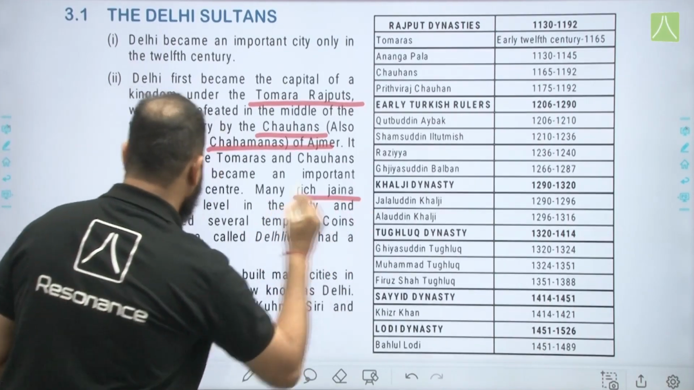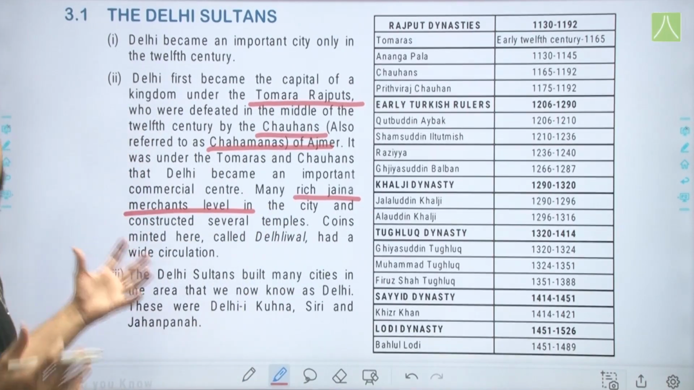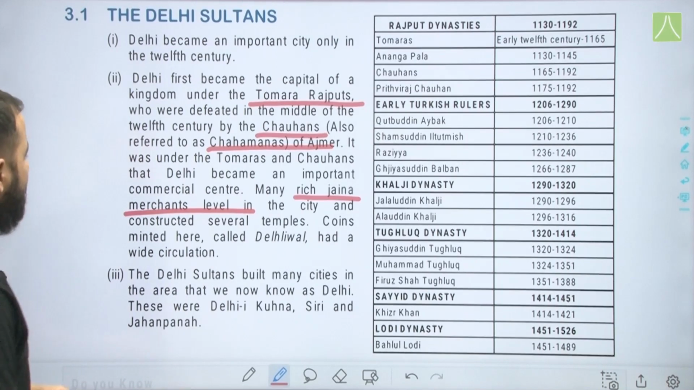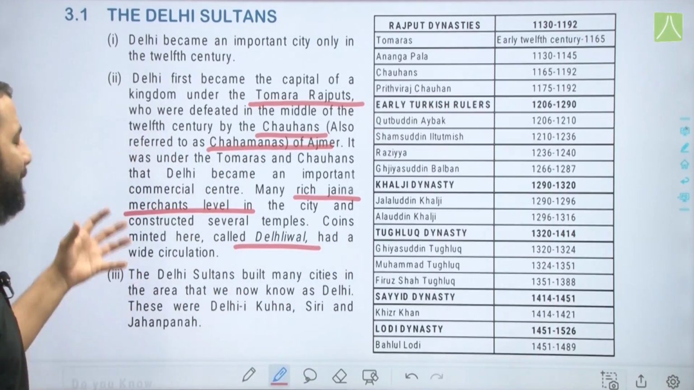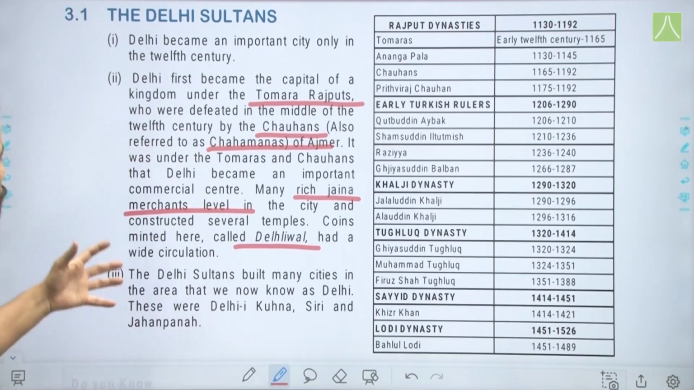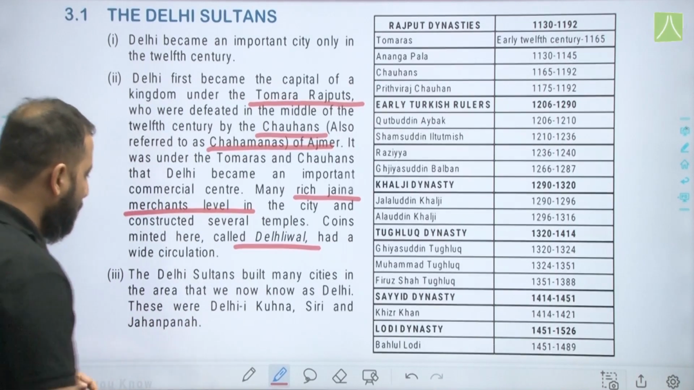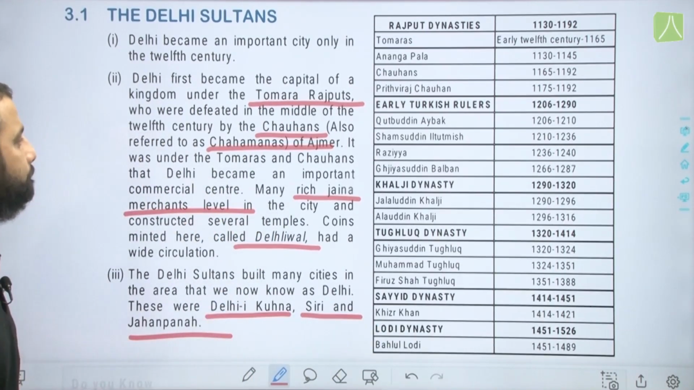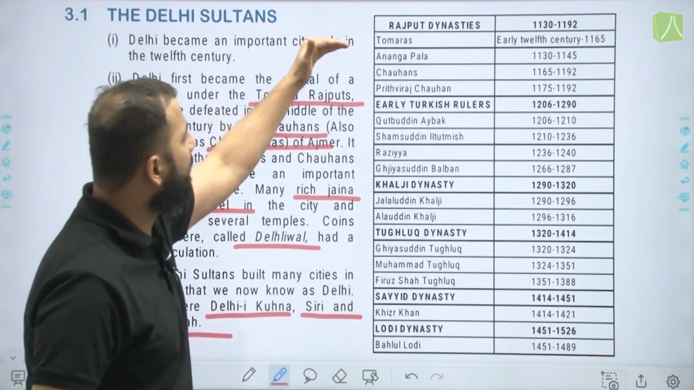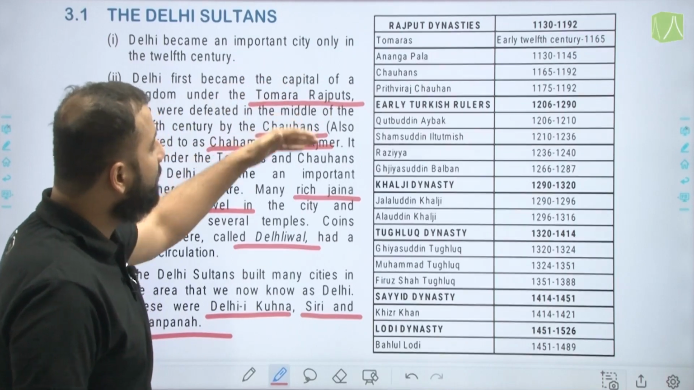Then many rich Jain merchants also were there in the city and constructed several temples. Coins minted here were called Delhiwal. The coins which were minted in Delhi had a wide circulation. The Delhi Sultans built many cities in the area that we know presently as Delhi, and these were Delhi-e-Kunha, Siri and Jahanpana.